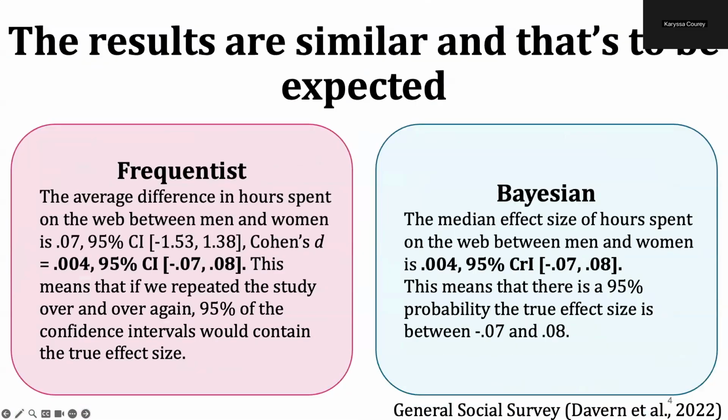So you may have noticed that the results are very similar, and they're in fact the same when it comes to the effect size. And that's to be expected, right? This is because the data set is relatively large. We have a couple thousand adults. And so what's happening here, since we're not using informative priors in the Bayesian framework, the likelihood is really dominating the analysis. Both the frequentist and Bayesian framework have the same likelihood function. And so that's really what's driving the results here. With a large sample, in this case, we have really compelling evidence. It's going to overwhelm any prior assumptions that we have, and we get the same results.